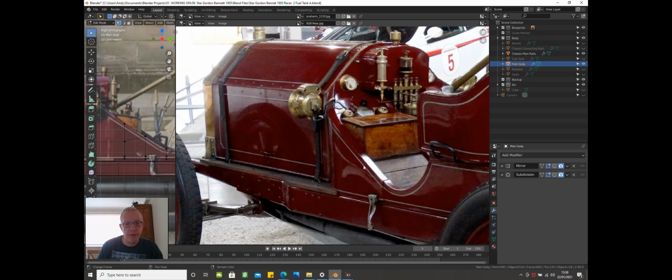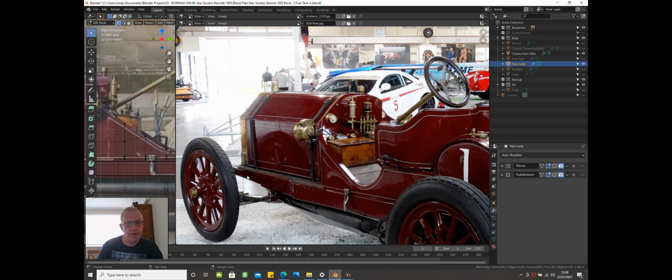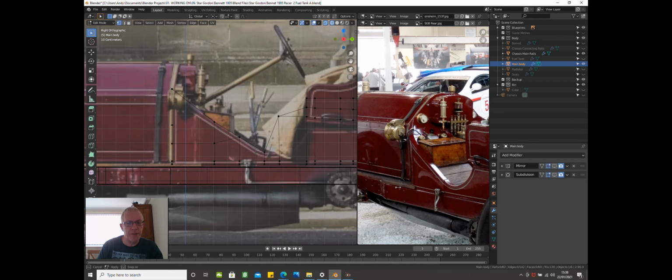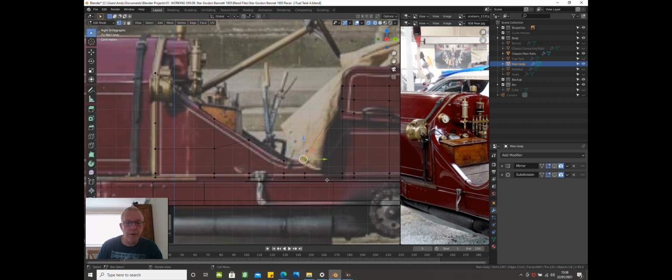So actually it goes down and then back up to under the seat. So where's the seat? So there's the seat. So it goes back up. So here we go. Drag this down to about there. Put another loop cut in. So press Ctrl and R in there.